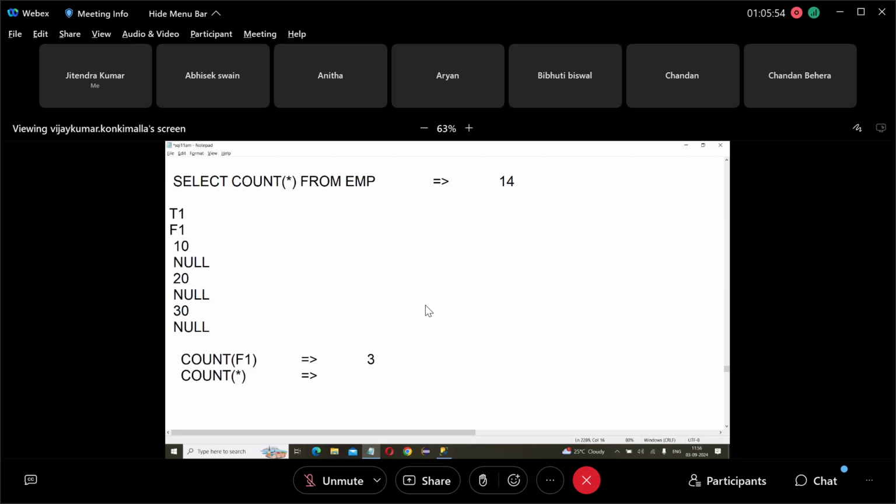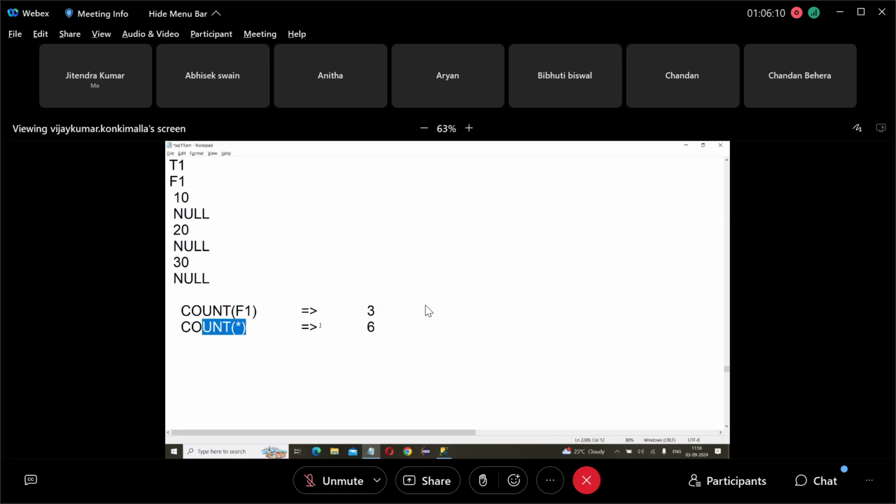6. Okay, count of F1 returns 3 because count of a field name eliminates nulls. Nulls are not counted, so it will count only the not-null values: 10, 20, 30, 30. But count star counts rows. Whether null or not null, it will not check.